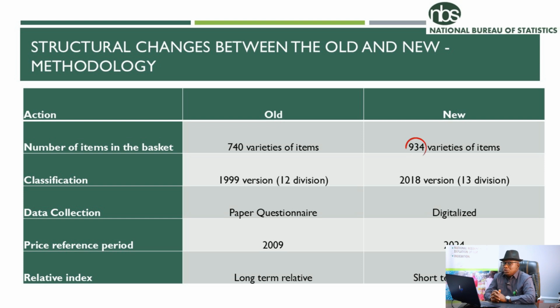Our classification structure in the old was the 1999 version, but now we are moving to the 2018 version of COICOP. This 2018 version has 18 divisions for CPI computation purposes, while the old one has 12 divisions. The new division we are bringing on board is called financial services and insurance.